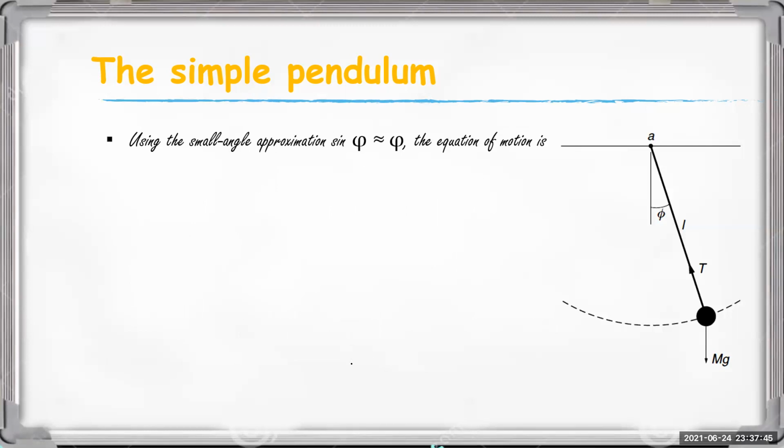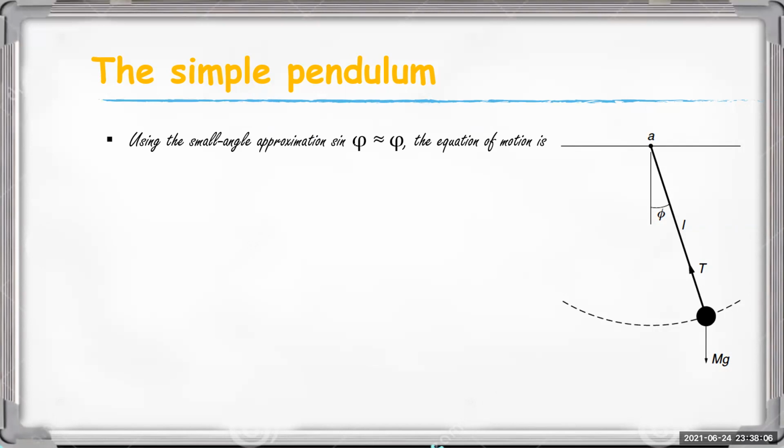Using the small angle approximation, we know that for small angles, sin phi is approximately equal to phi. If the angle is very small, in such cases we take the angle in radians.